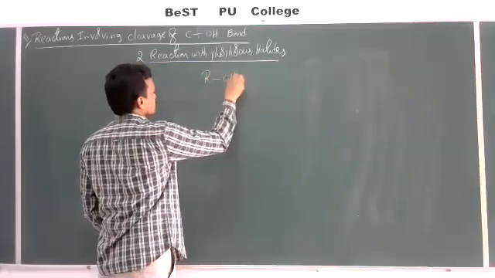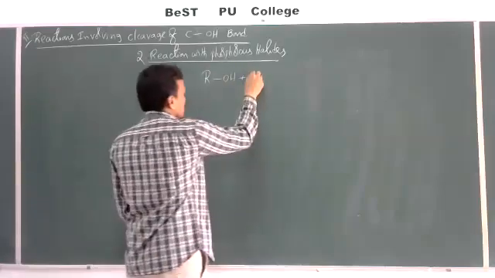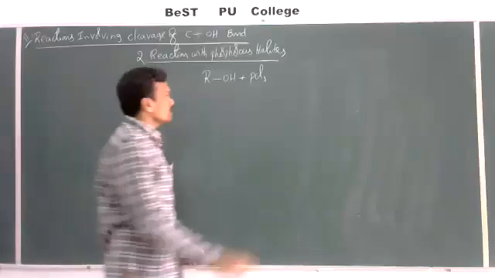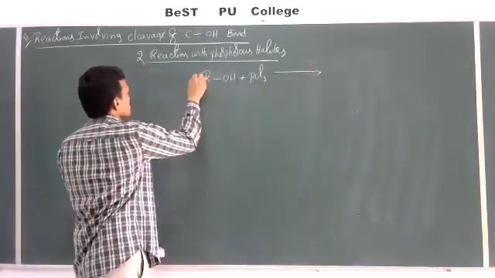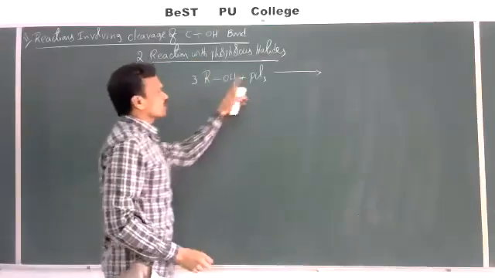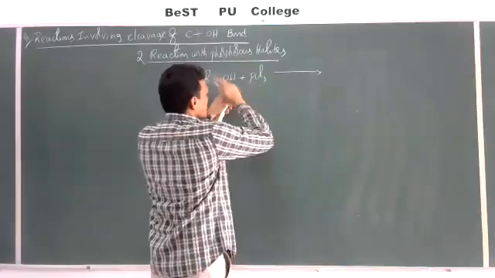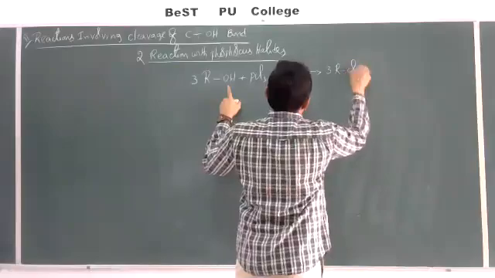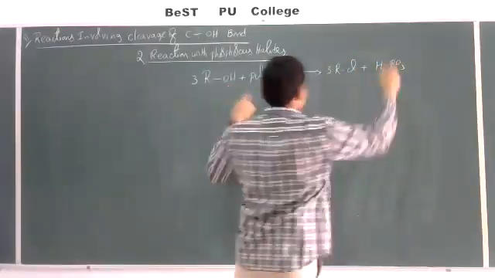ROH. So when alcohol is allowed to react with PCl3, phosphorus trichloride, then 3 moles of alcohol can react with 1 mole of phosphorus trichloride, and here 3 OH groups are replaced by 3 chlorines. Then you can get 3 moles of RCl plus P(OH) taken thrice, nothing but H3PO3.